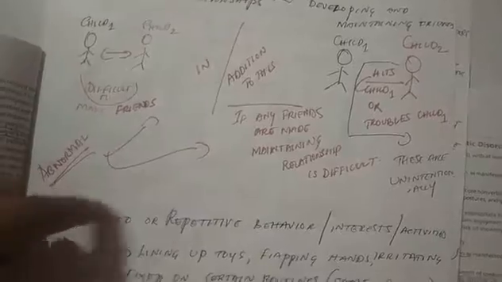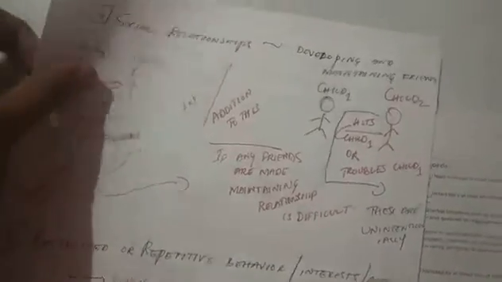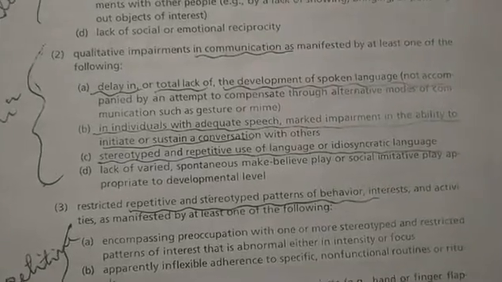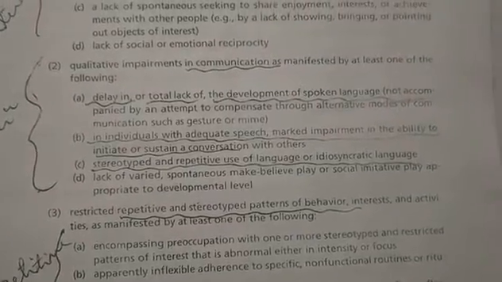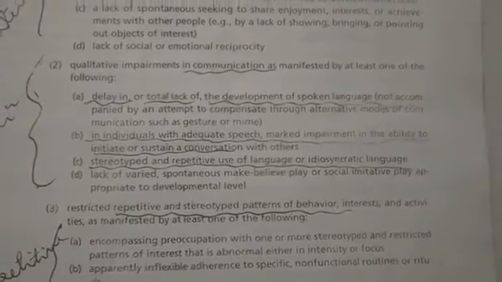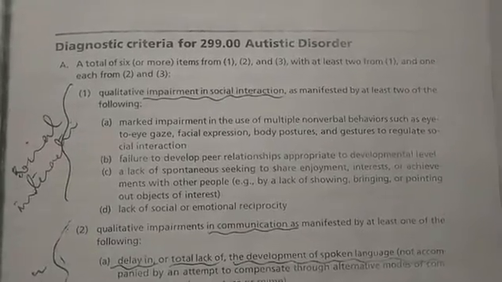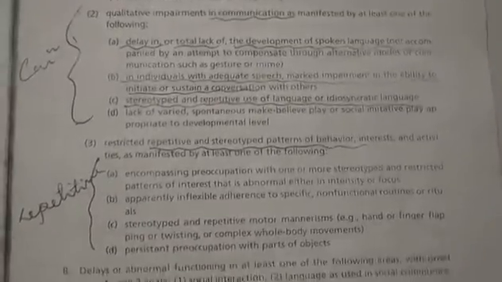Next we have the Roman number 2 here. To understand this, let's again go back to the diagnostic criteria mentioned under DSM-4TR. So we have qualitative impairment in communication as manifested by at least one of the following. You can make out that under category A, we have 3 subcategories, 1, 2, 3.